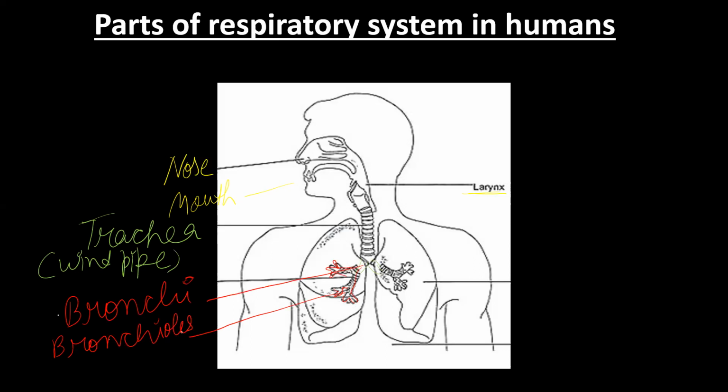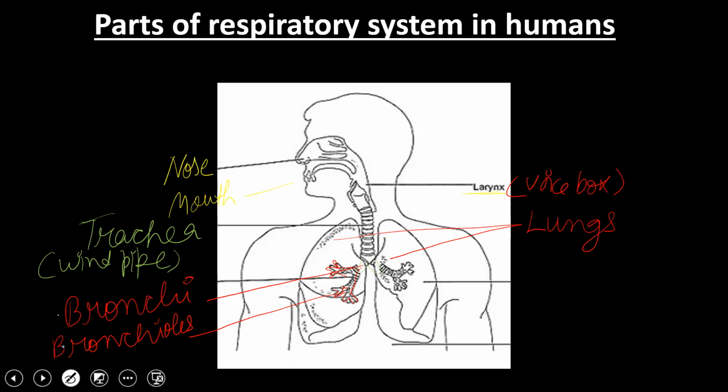Now, how many lungs do we have? Lungs are the muscular organ where the main exchange of gases takes place. Inside the lungs, we have balloon-like structures, air sacs filled with air, known as alveoli.